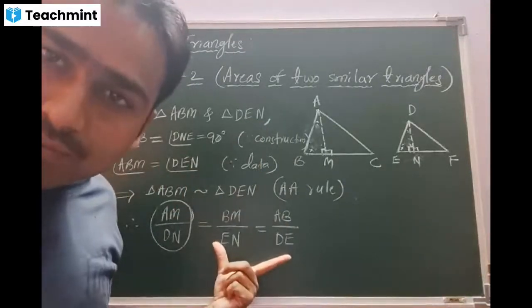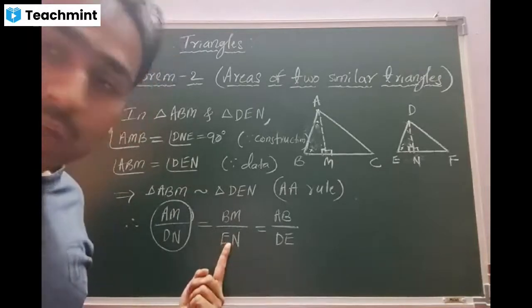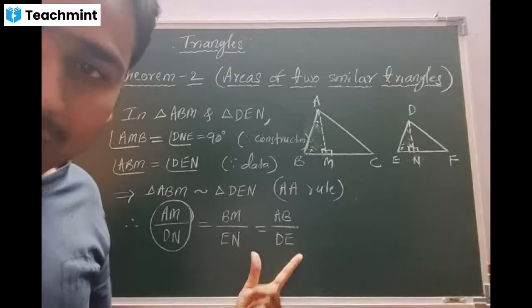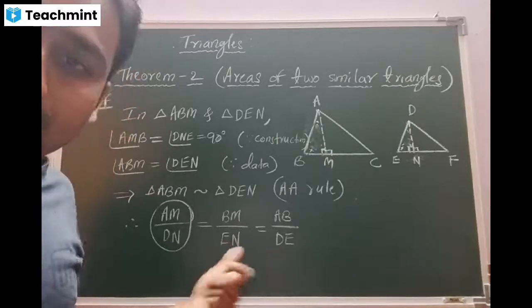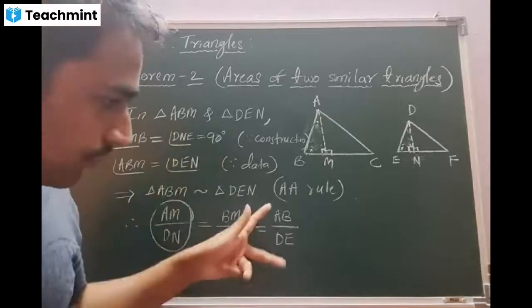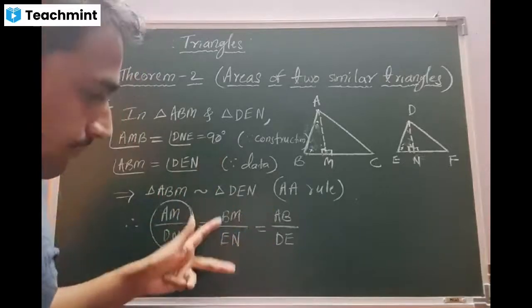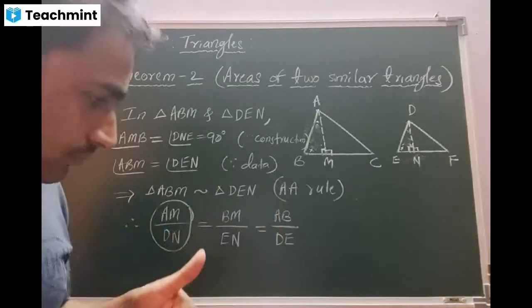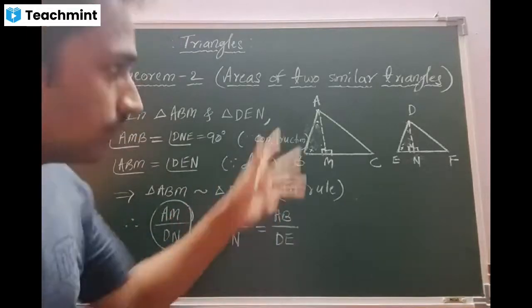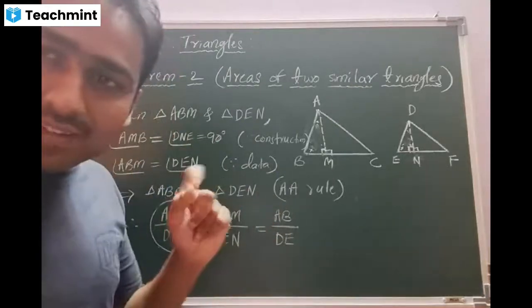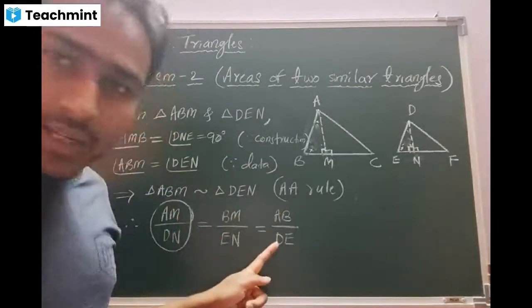Optional for us. The question comes, which ratio is going to help us? Beta, can anybody predict which ratio will help us if I take it? AB by DE, sir. Why not BM by EN? Any answers? Sir, AB by DE is equal to BC by EF. Very good, beta. The reason, in simple words, AB and DE.